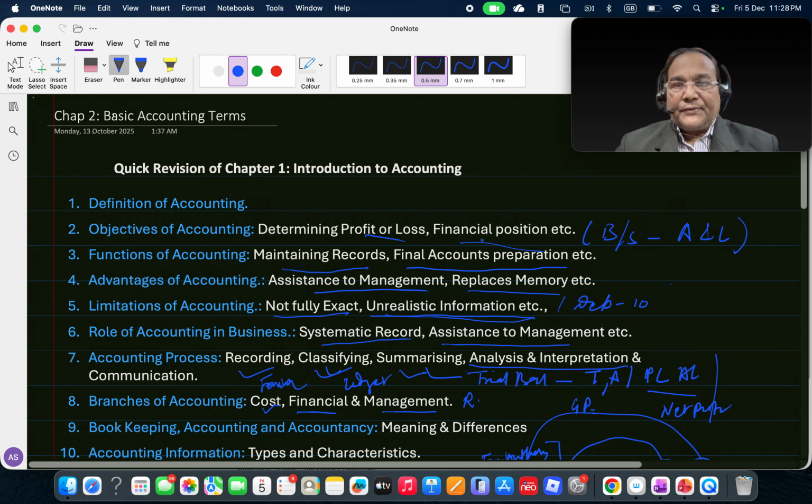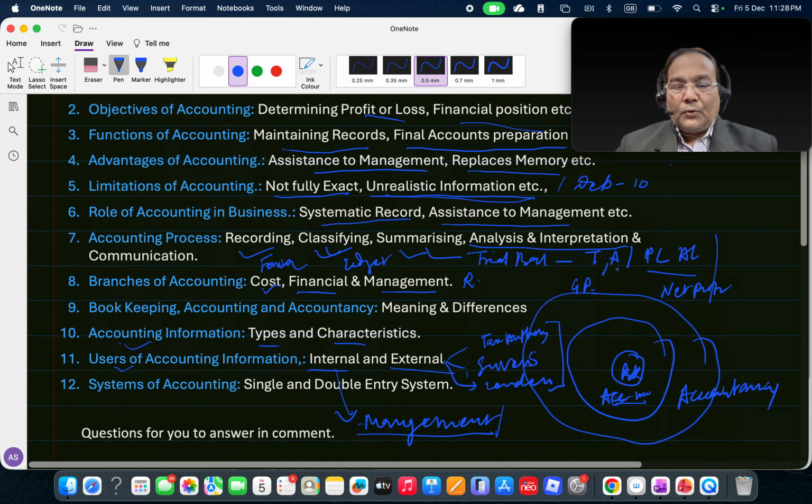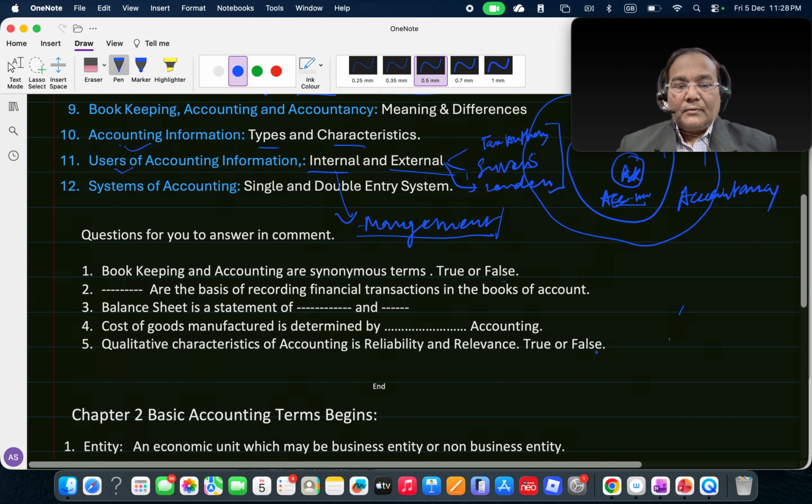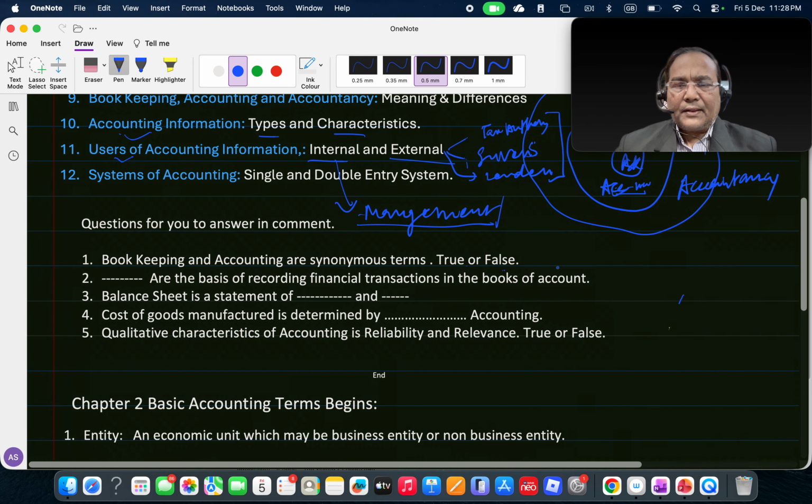Now we will be touching upon the next chapter tomorrow. I'll give you the highlights. Basic accounting terms. So these are the terms. There are various terms, though a few of them you must have heard while we were discussing the first chapter, but we will understand them in greater detail and try to cover that.